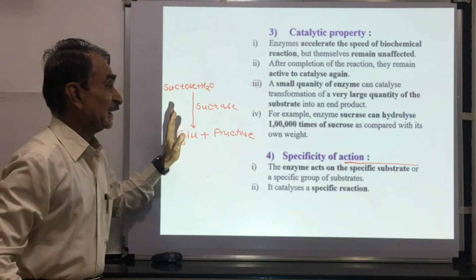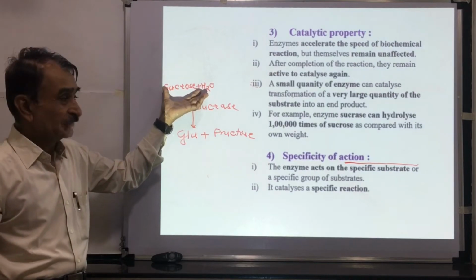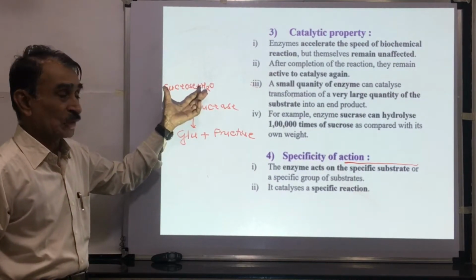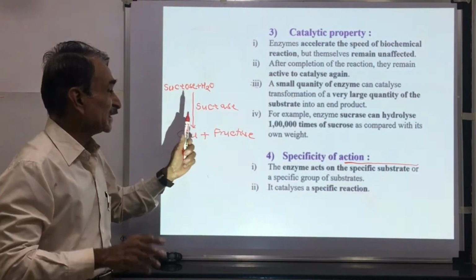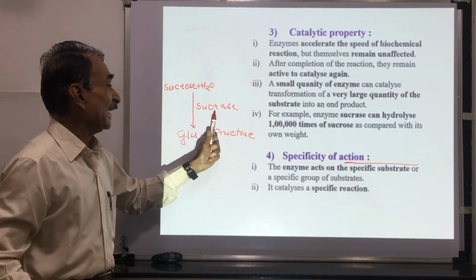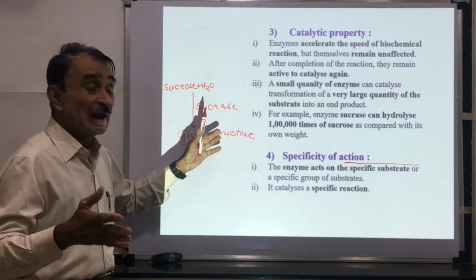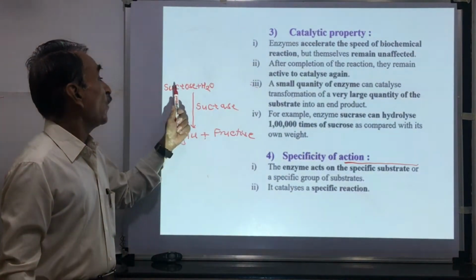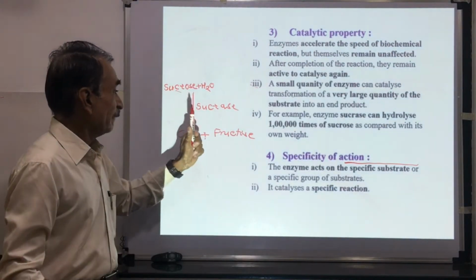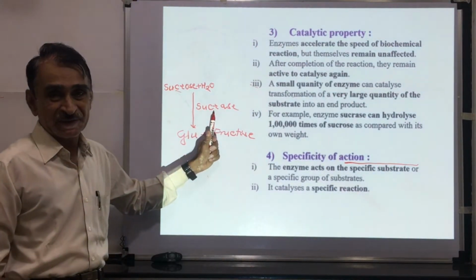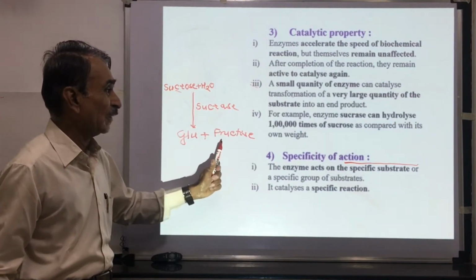In this case, sucrase can hydrolyze 1 lakh times of sucrose as compared to its weight. It means 1 gram of sucrase can convert 1 lakh grams of sucrose into glucose and fructose. So a very small quantity of enzyme is required for the conversion of a large quantity of substrate into the product.